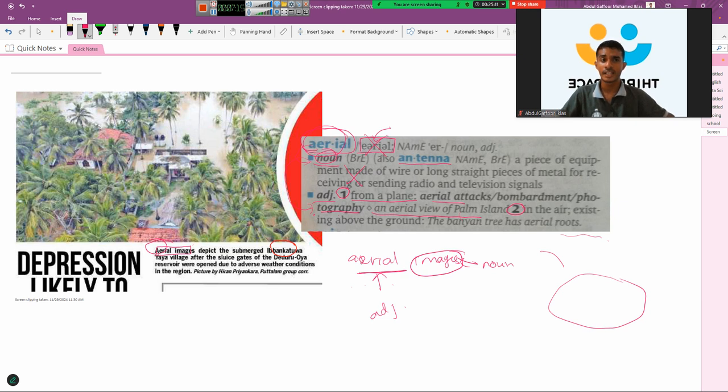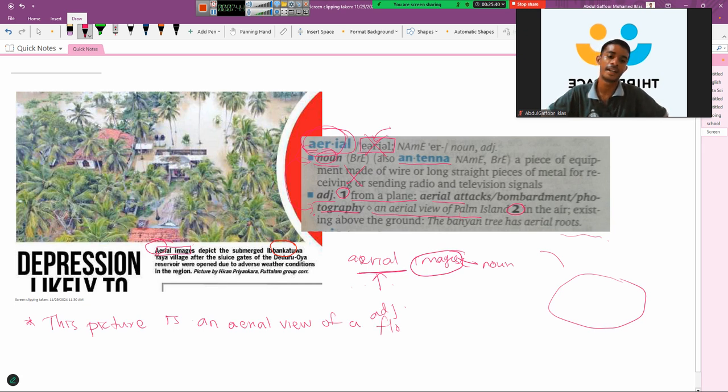After learning a word, we have to try to construct sentences that we can use in our day-to-day conversation. How can you construct a sentence? Here you can see this picture is an aerial view of a flooded area in any region in Sri Lanka.